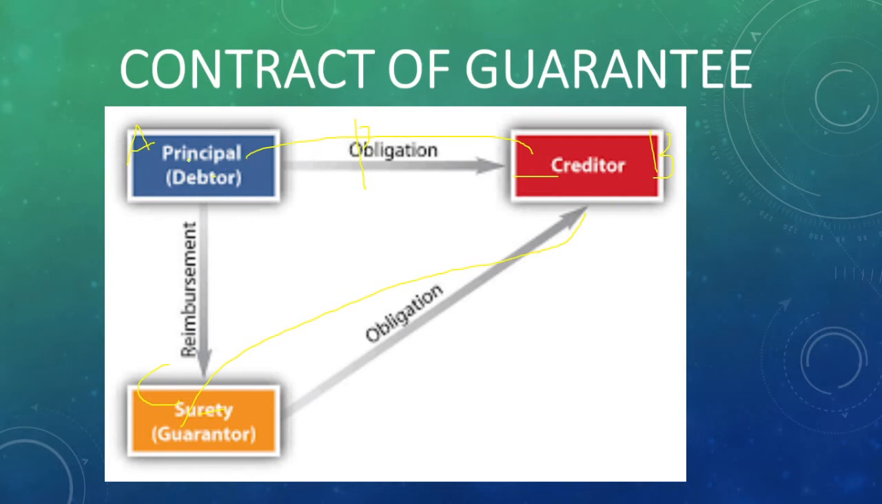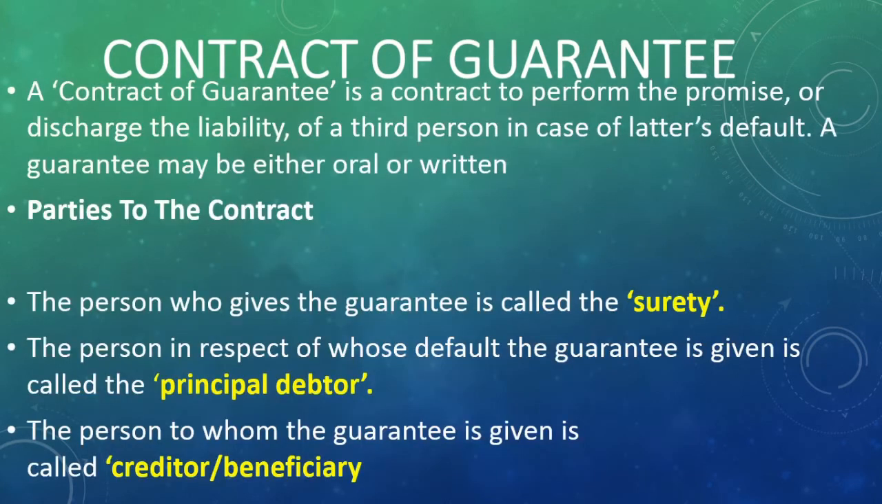The principal contract is between the principal debtor and the creditor, that is why it's called the principal debtor. The primary obligation is for whom? For A. The principal debtor has the primary obligation. The surety and the creditor have only a secondary obligation. And between the principal debtor and the surety, one more contract is happening. If A is not paying, the surety has to pay, so that amount the bank has to recover from the principal debtor. So three contracts are happening in a contract of guarantee.